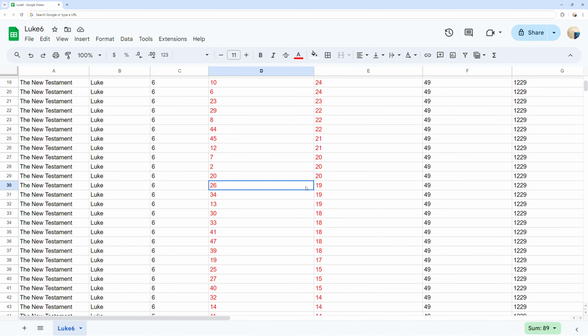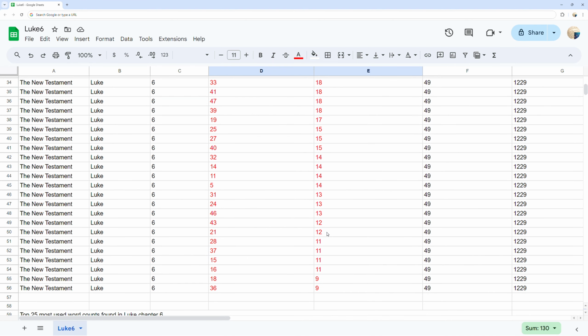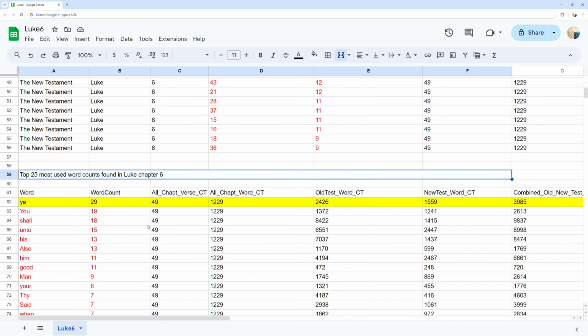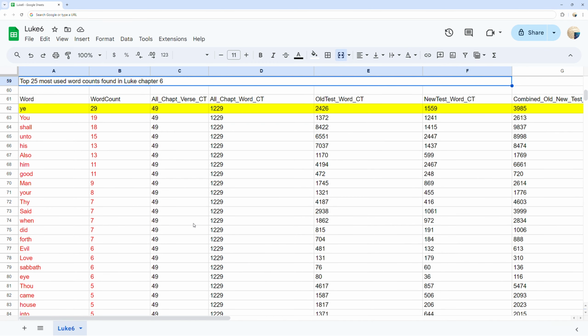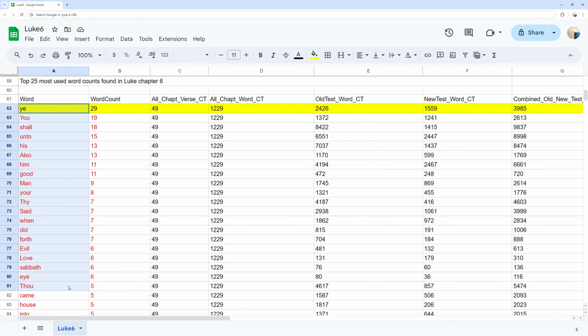Top 25 most used word counts found in Luke chapter 6. You can see the most frequent words in Luke chapter 6 and the word count for each ordered by word count. As well, you can compare that to the total times those words are used in the whole of each Old Testament, New Testament, and both Old and New Testament combined.